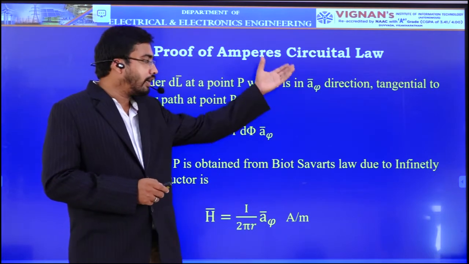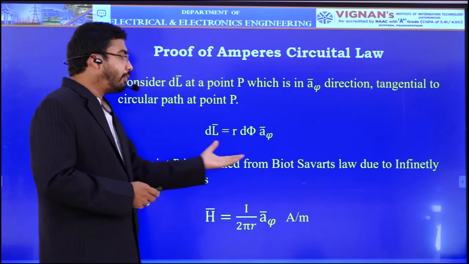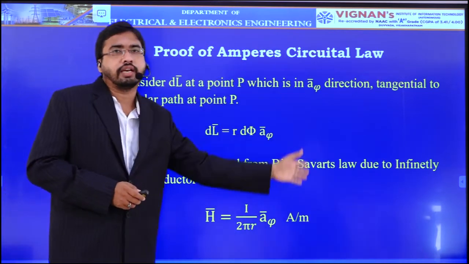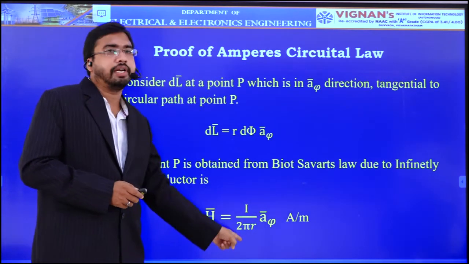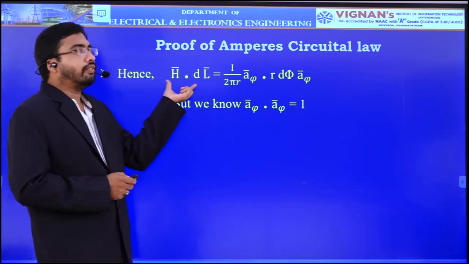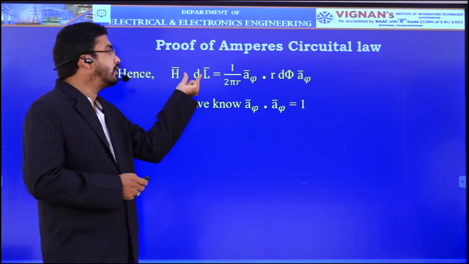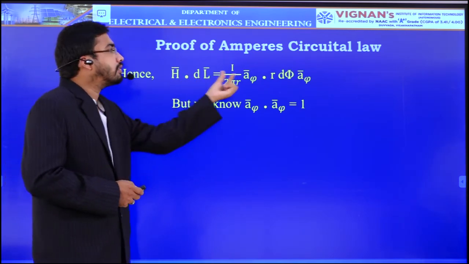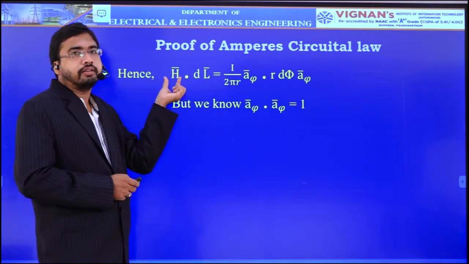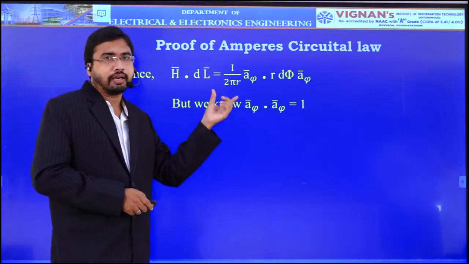Here also we are considering a long straight current carrying conductor along z axis. So directly by Biot-Savart's law we can substitute the magnetic field intensity due to that straight conductor as H equal to I by 2 pi r into a phi. Now using this formula, here we need to solve the value for H bar dot dl bar. Already we expressed the differential length dl bar as r d phi a phi. And we have also known that from Biot-Savart's law, the magnetic field intensity due to an infinitely long conductor is I by 2 pi r into a phi.